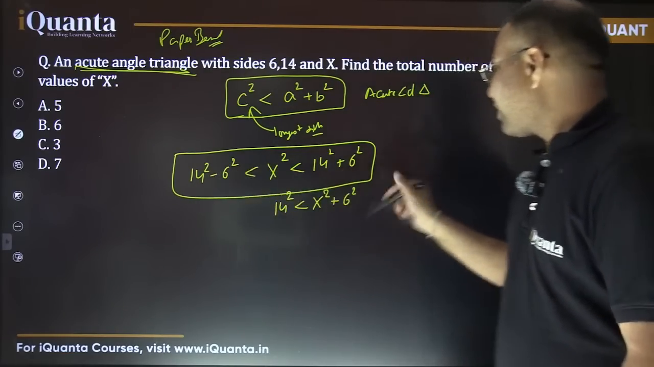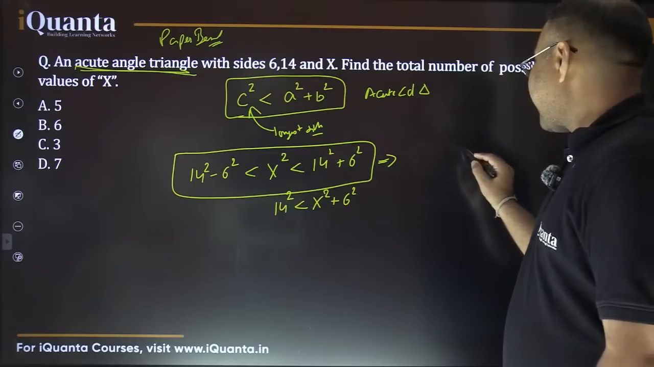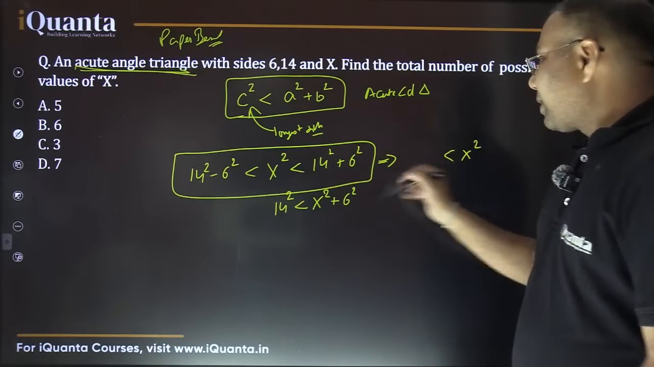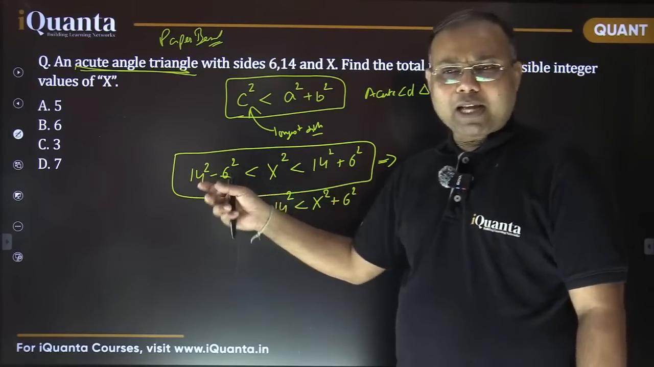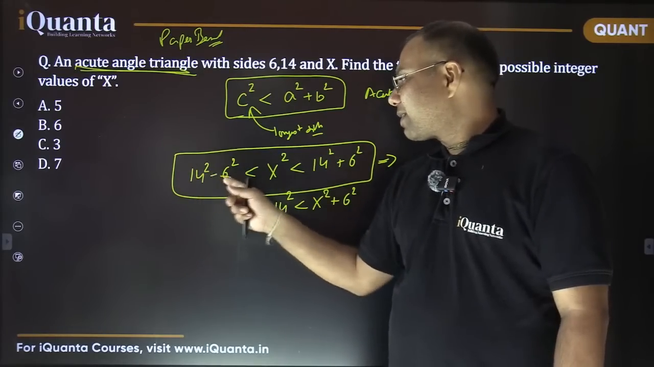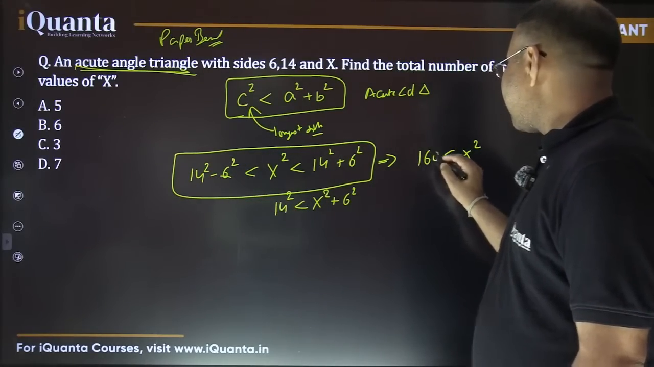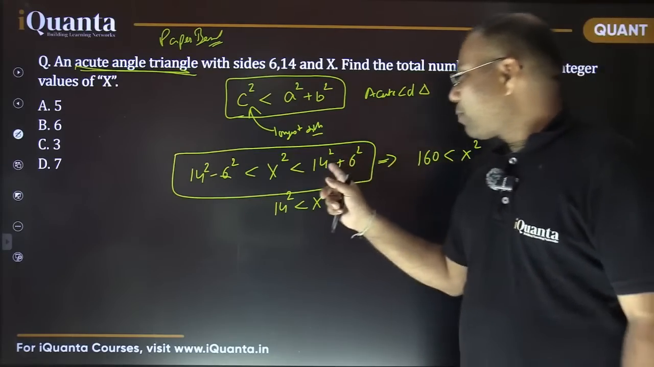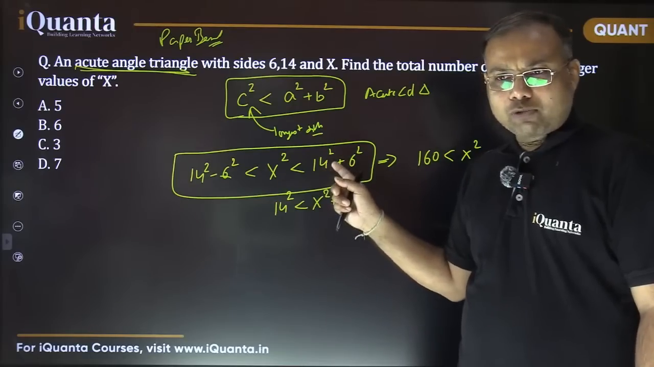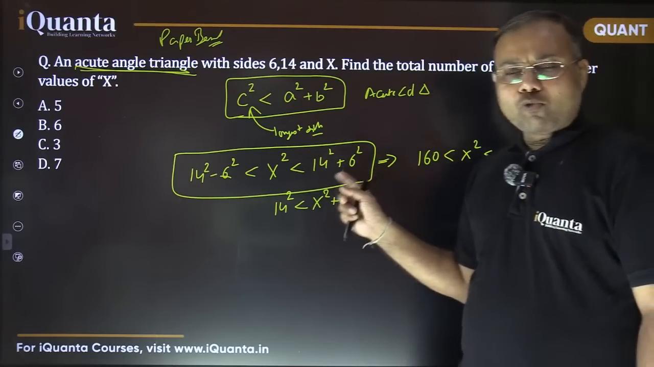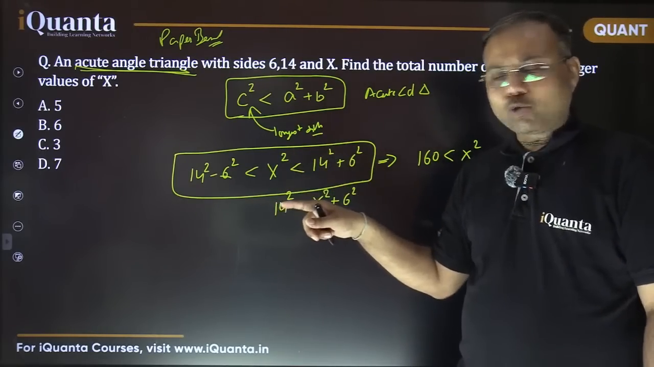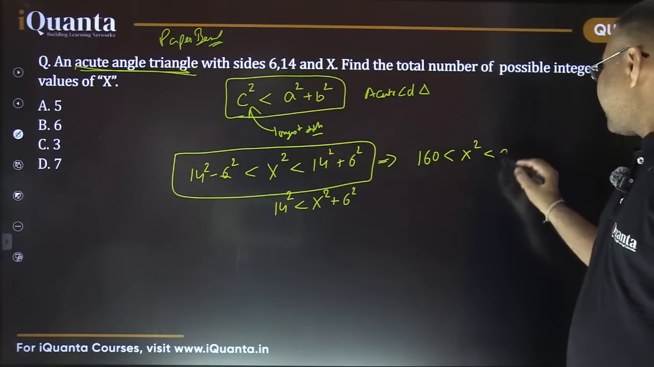So I need to find out what is the range now. We can easily simplify this part. So x square should be more than a square minus b square, I can use a minus b, a plus b. So 14 minus 6 is 8, 8 into 20 is 160. So x square should be more than 160 and less than, this is how much? 14 square is 196, plus 36. So 196 में 4 add कर लेता हूँ 200, so 232 it is, right?